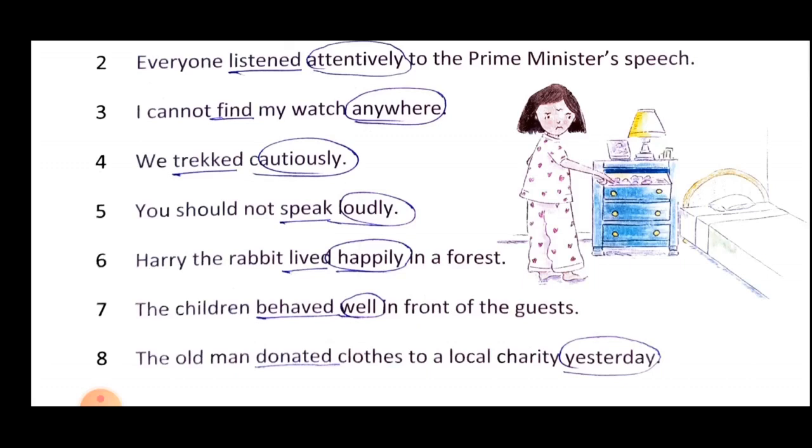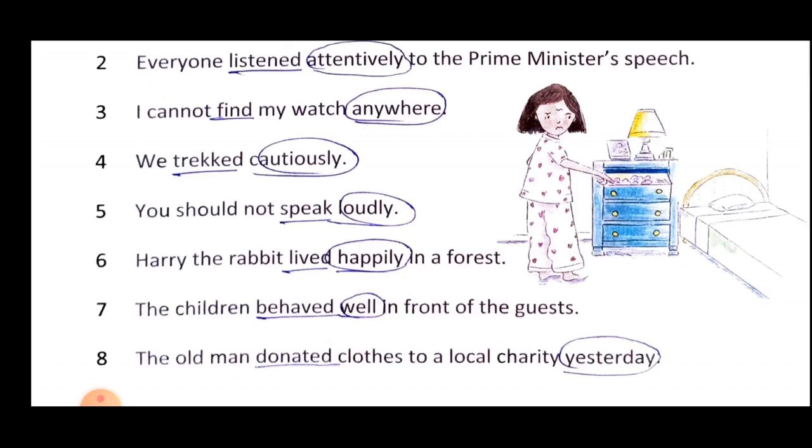Next sentence. Harry the rabbit lived happily in a forest. What is the action? The action is of living. And how they are living? Happily. So happily is your how adverb.